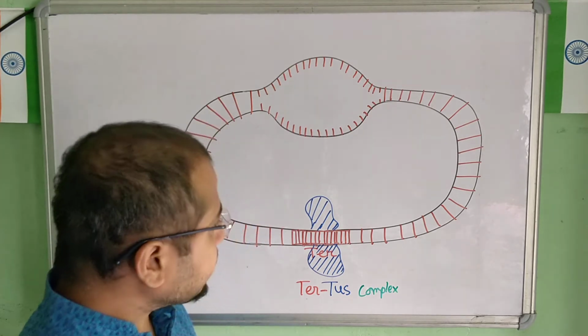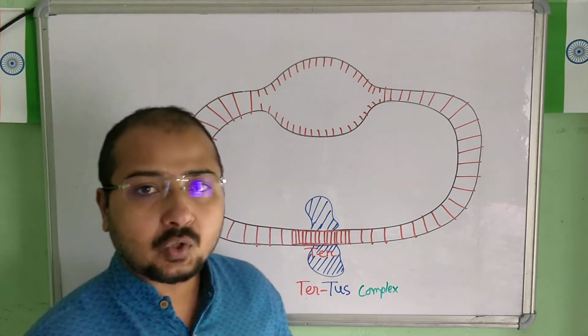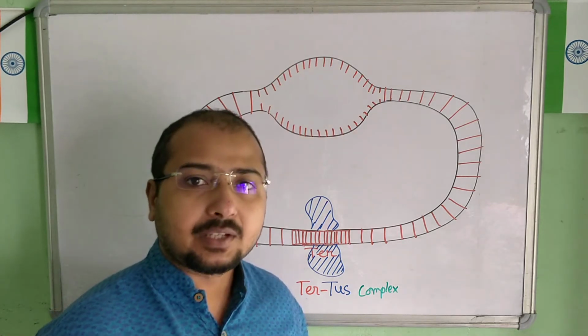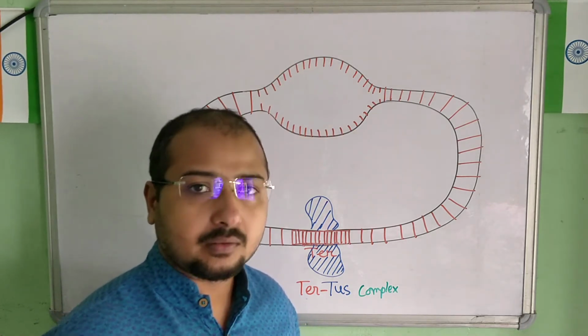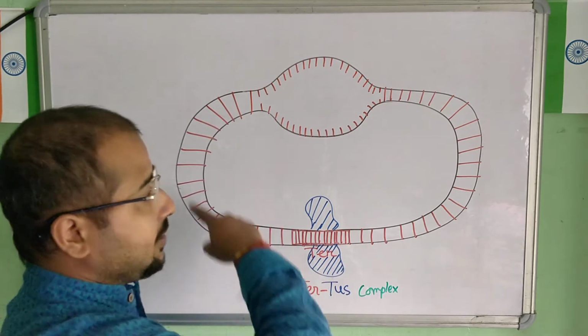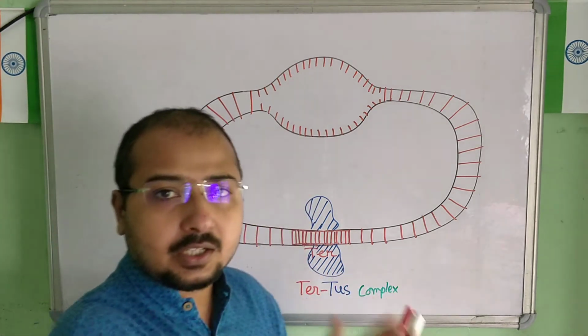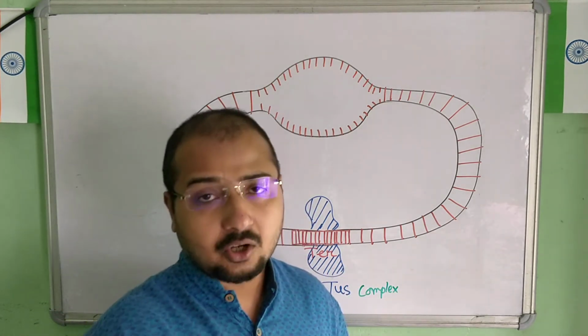See, as we know, in E. coli bacteria, DNA is circular. So it's a circular DNA. This one we have already seen in the initiation, elongation, and termination steps.